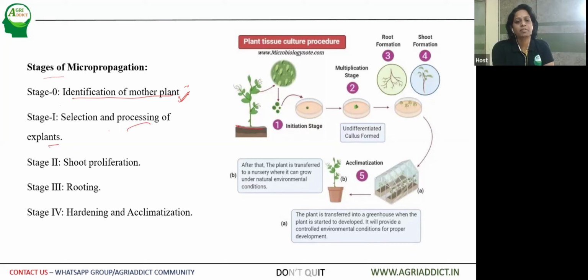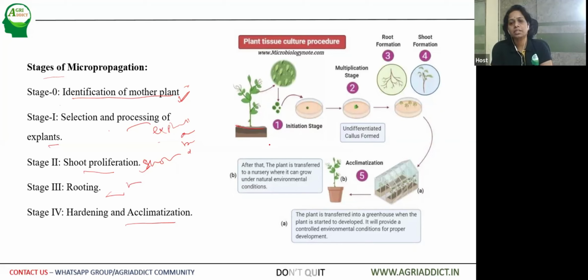Whether it may be, as I've told you, apical meristem or bud or anther or any other plant part which we can cultivate in the lab. Then shoot proliferation. When the explant is exposed to the growth medium, first shoots will develop. Then artificial rooting has to be done for those shoots. Then the final stage is hardening and acclimatization.